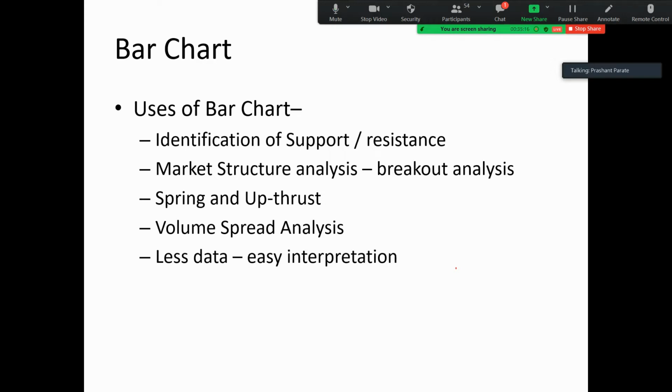Then in the bar chart HLC, I am getting an echo. Hello. Yeah, now it is better. So in the bar chart, which I use as an HLC chart, there are only 3 points, high, low and close, and there is less data on the chart, so it is easier for interpretation. Some people can identify more opportunities in this kind of chart, whereas in a candle chart there are 8 things which we need to analyze. So I use charts for different purposes. Bar chart has a different purpose, candlestick has a different purpose.